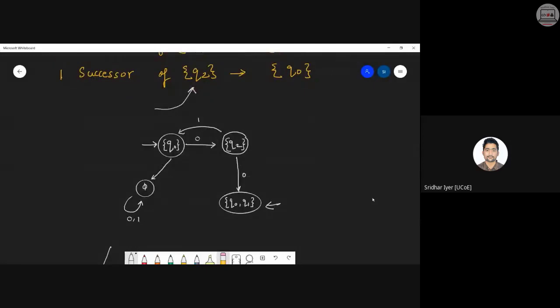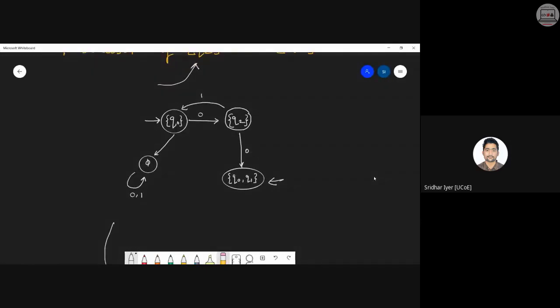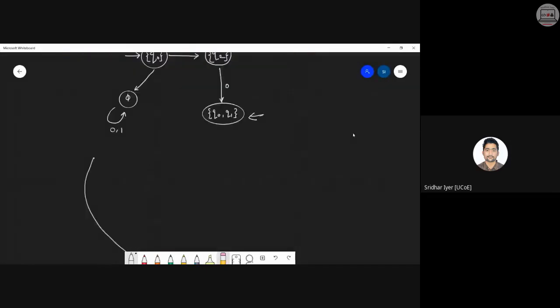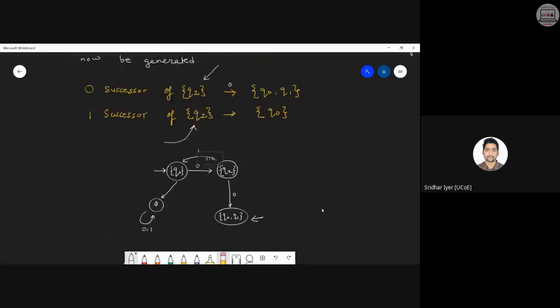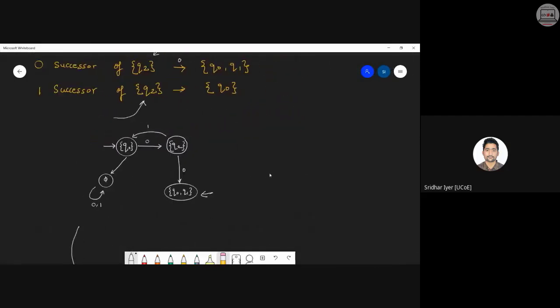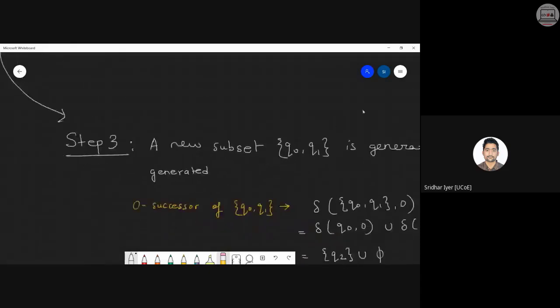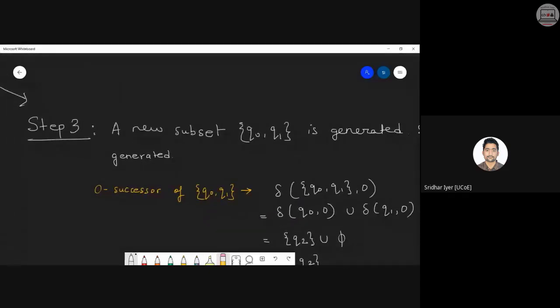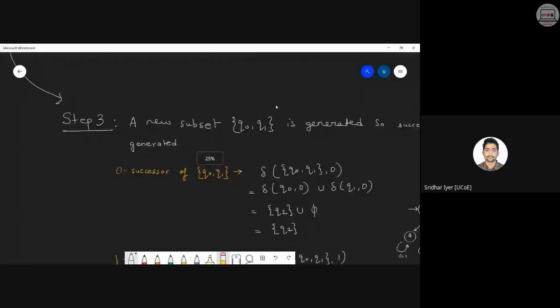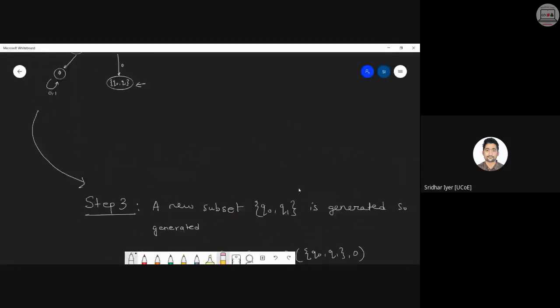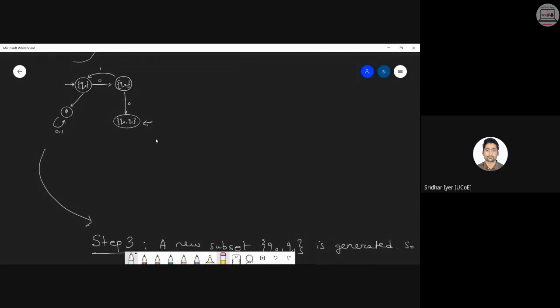Okay, so after we are done with this, we still have 3 minutes, so let me go through it once again. This is the result of your step number 2. Now what we should do is, we should now try to find out the successors of Q0, Q1, because this is a new set which is generated, new state which is generated. So we should carry on the practice and we should try to find out the successors of Q0, Q1 that we have got over here, right?